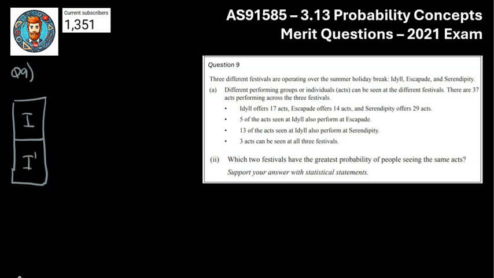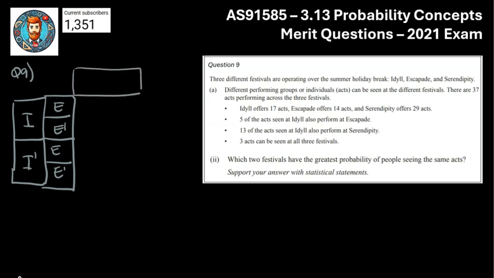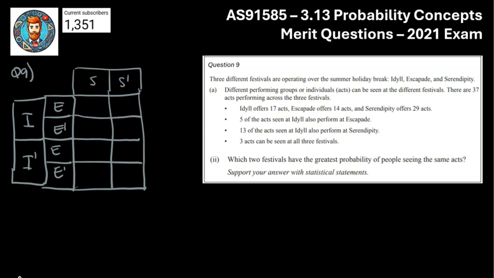So there's I. The next one is E. So could have been E or not E. And then same thing, E and not E. And then finally, the only one I can pronounce properly, serendipity. My pronunciation of things is awful. S and S dash. So that's kind of the three variables I'm dealing with. I'm now just going to connect it all up to make my grid. There's my grid. Cut that in half, cut that in half, cut that for the third variable. And then I can do my totals.